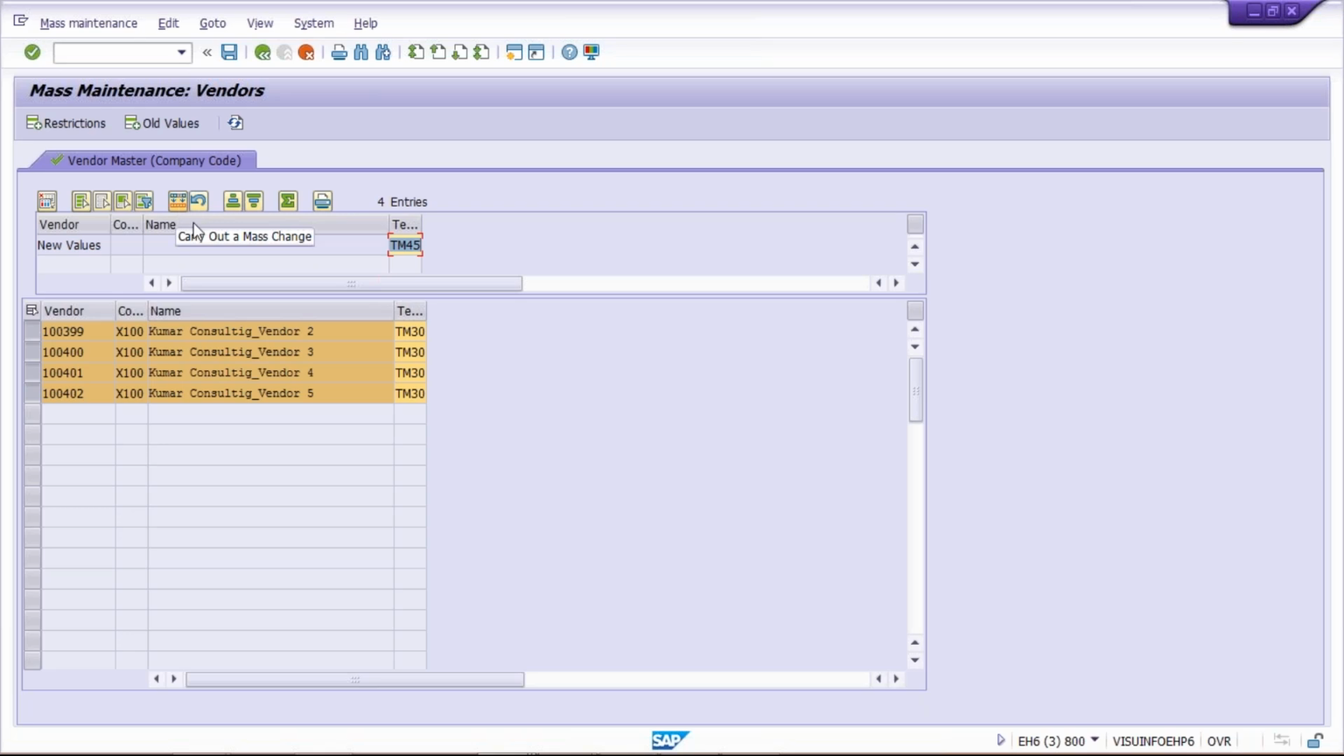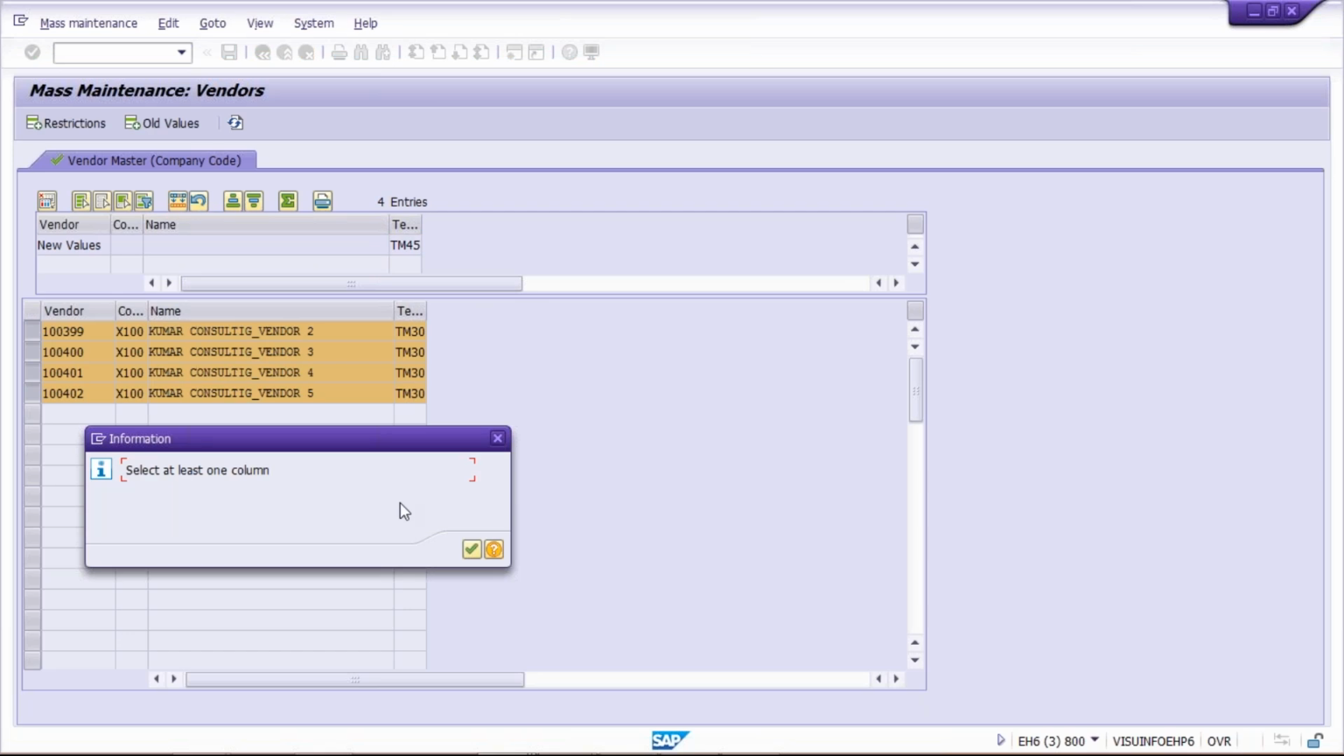The moment you click here, look at here the changes. Look at right now TM30. Now click here, carry out mass changes. Okay, system is saying select at least one column, press enter.